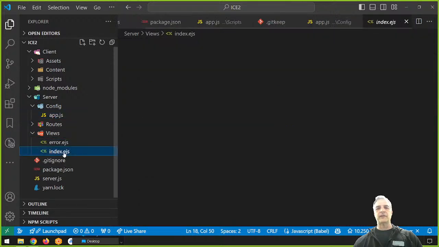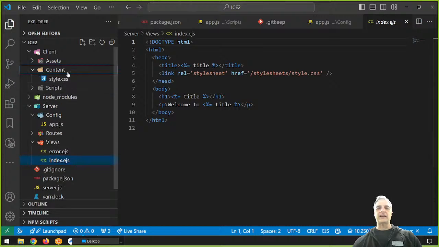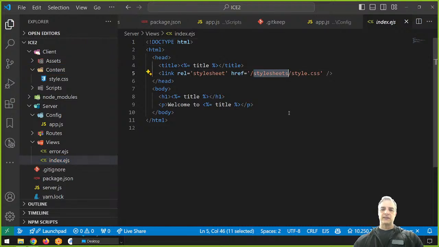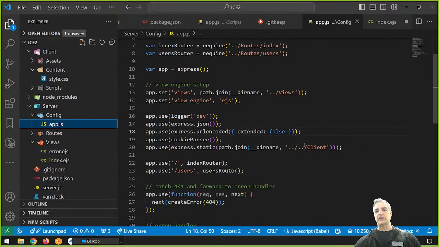In views, in my views, it says I'm looking for style sheets, style.css. This is wrong. It's actually going to be in content, style.css. So we're going to say that this is content, right? And content is where it's going to be, but content is part of public, right? Or it's part of client. That's where that is. Because in app.js, what we said was we're going to look inside client. Client is going to be part of the path. That's what we said. Okay?